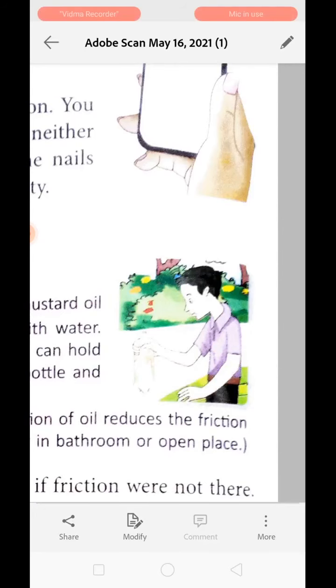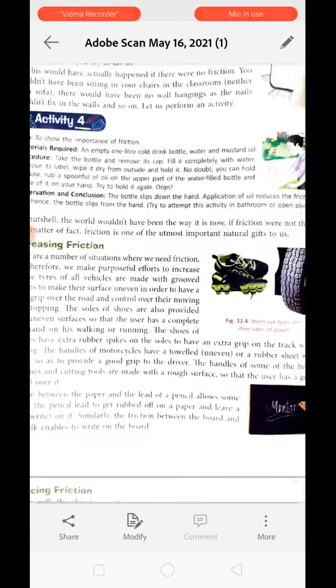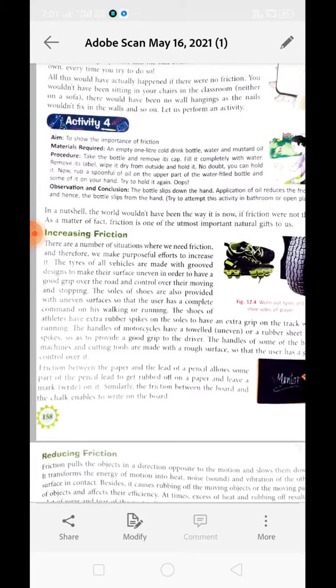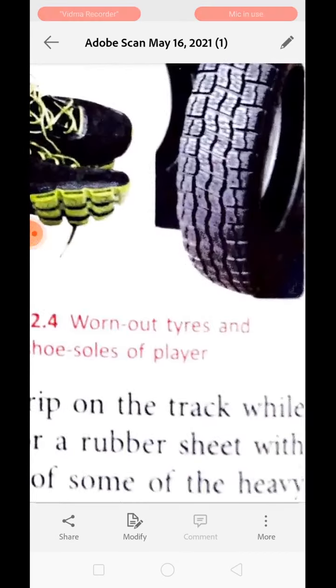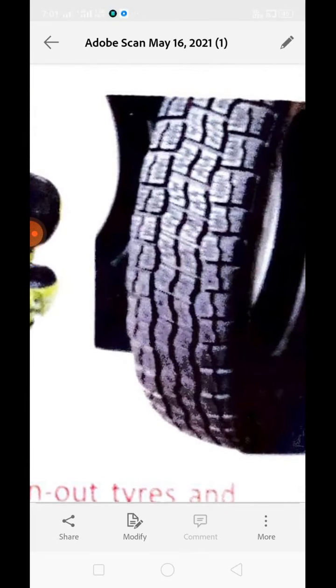Now next is increasing friction. There are some cases where we need to increase friction. For example, you can see the tires have lots of cut marks over there. This is to increase the friction between the tires and the road. Just imagine the case when there is no friction between the tires and the road. What will happen? The vehicle will skid over there.